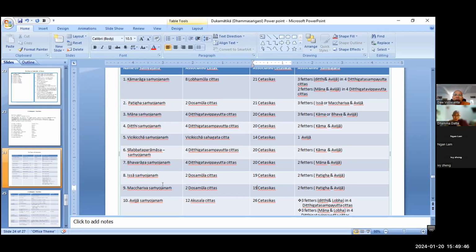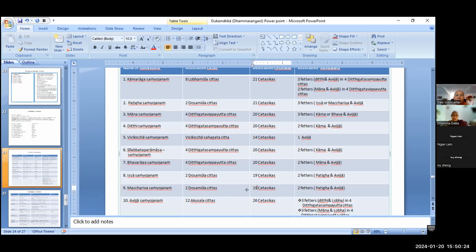Vana Micchariya, right? We don't want to hear the other people's praise by the others, right? That is Vana Micchariya, right? So in this case, two dosa mula cetas. How many cesika arise together with the Micchariya samyojana? 90, the same, right? No, there's no lower deity, mana. This is dosa ceta. That is why there's no piti. There's no vijikesa. Feelings different.